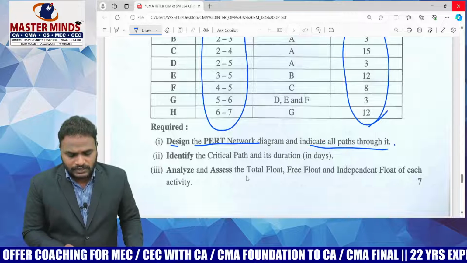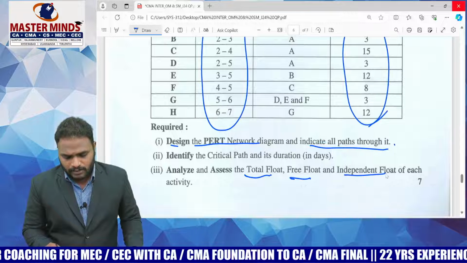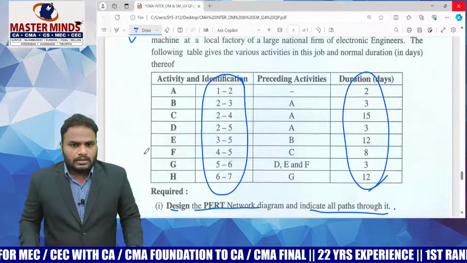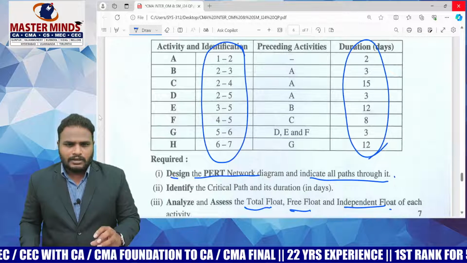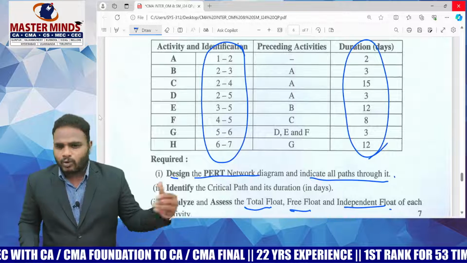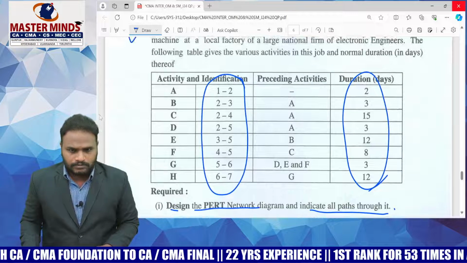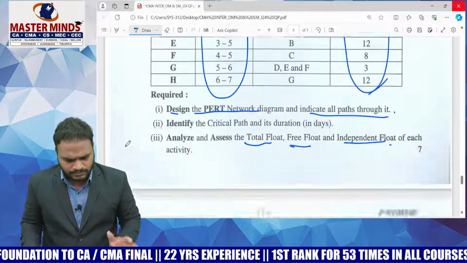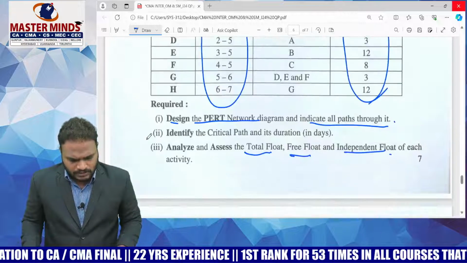And the next one is calculation of total float, free float, independent float of each activity. But for 7 marks, it will take a little bit more time as compared to the remaining problems. This is a somewhat lengthy problem. That's it.